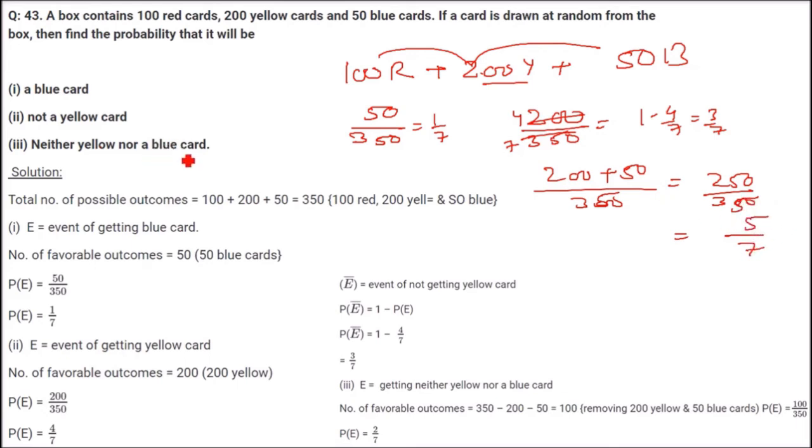But what is the probability of neither nor? We just have to subtract it from 1. It is going to be 2 by 7. This is the probability.